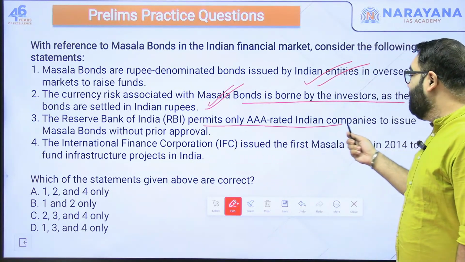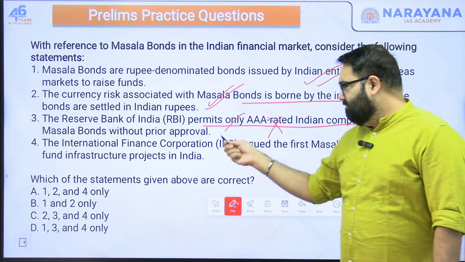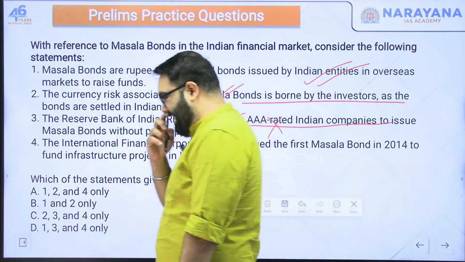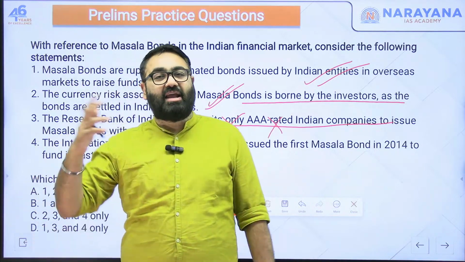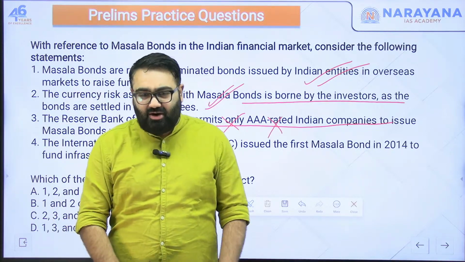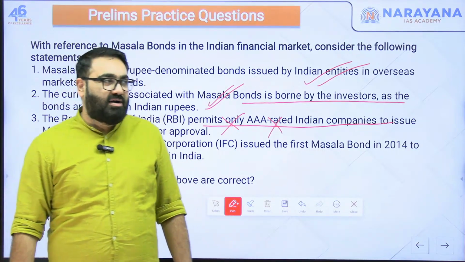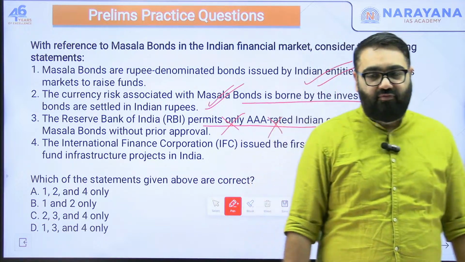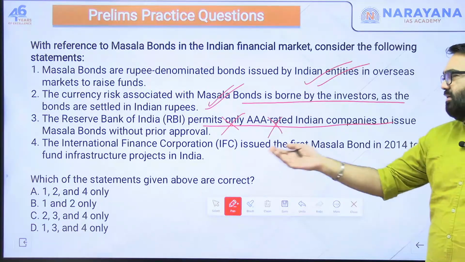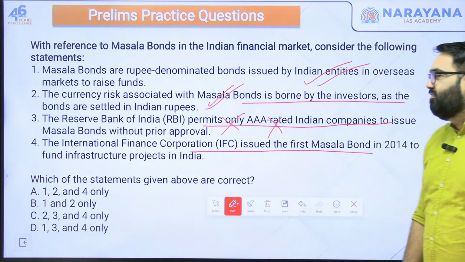Number three, RBI permits only AAA rated Indian companies to issue masala bonds without prior approval? Not really. Companies are given a certain rating depending upon their financial standing. AAA plus is the highest level of rating, meaning if you're a AAA or AAA plus company, there are almost zero chances that you would not repay your debt. But this is not how it works. There is no restriction of only AAA rated companies being able to raise money in exchange for bonds. Number four, the IFC issued the first masala bonds in 2014 for infrastructure projects in India.